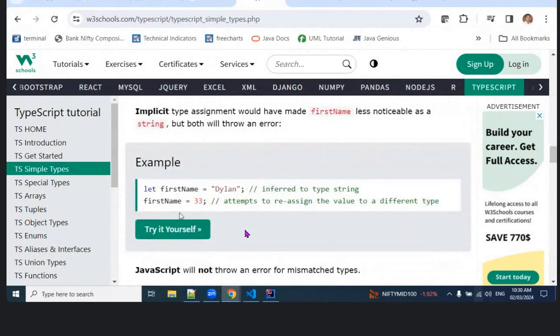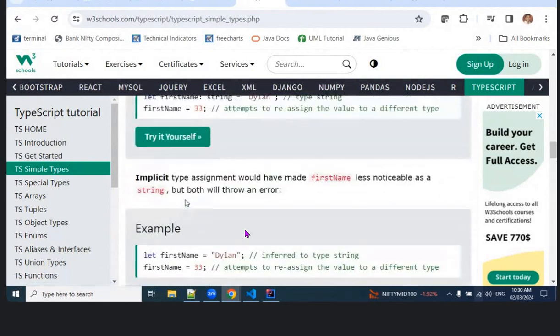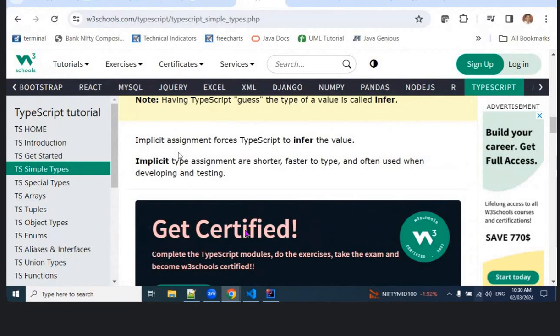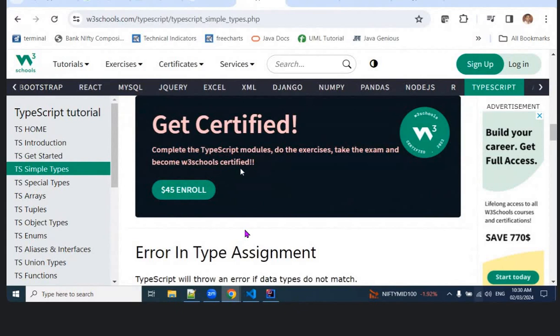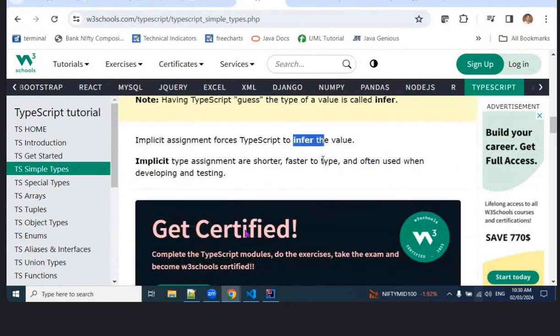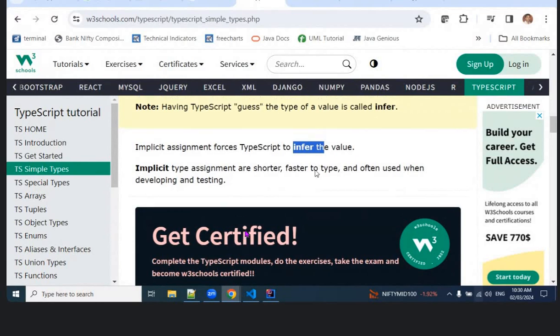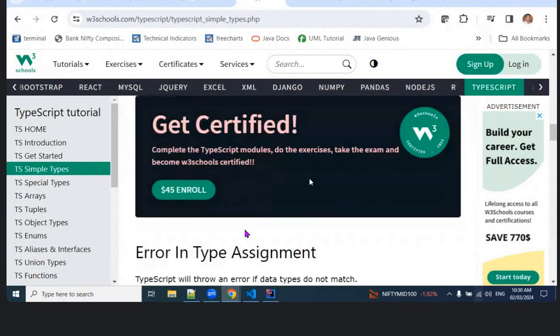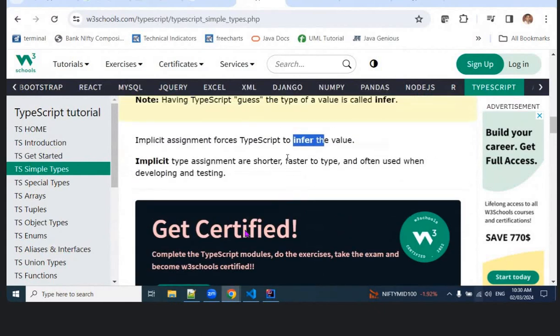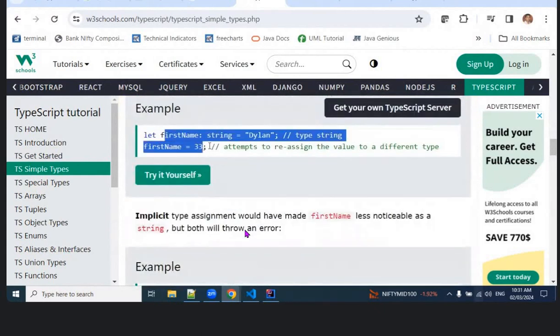Implicit assignment forces TypeScript to infer the value. Remember this one, infer. It is shorter, faster to type, and often used for development and testing. So explicit means you are directly defining what the type is. Implicit assignments are shorter, faster to type, often used for developing and testing. That involves your infer. You are defining something generically, but during runtime it is automatically converted to what it should be. It is like an annotation: if it sees a string value, it will convert it as a string data type. So that is implicit.